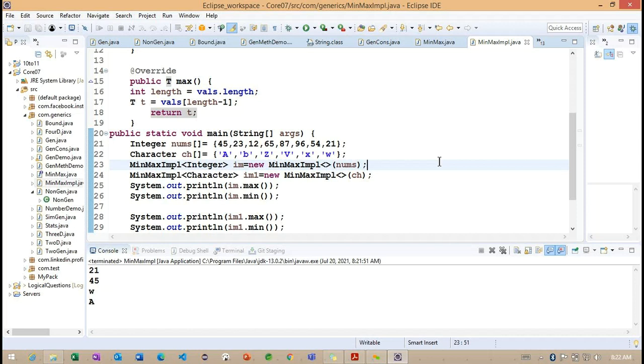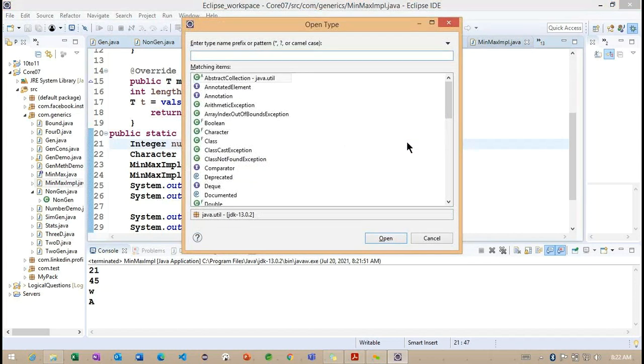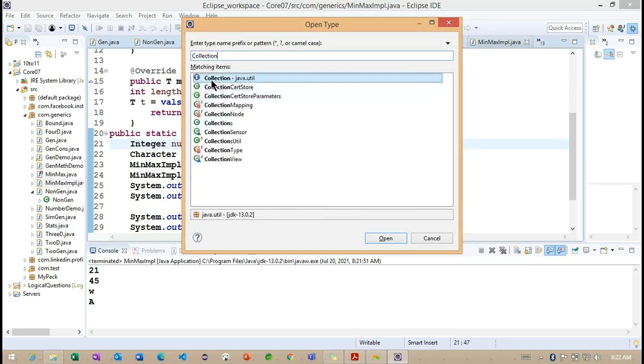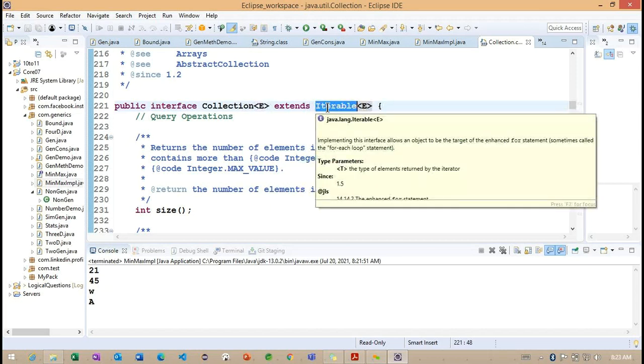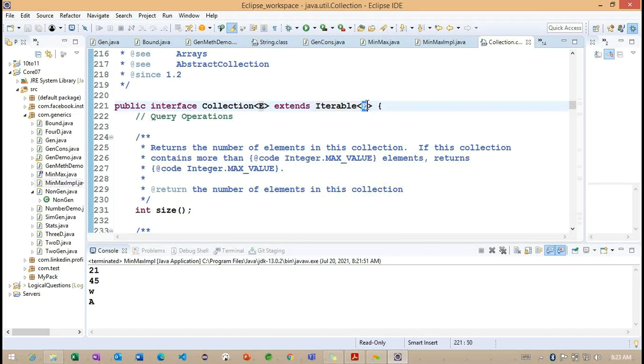This section of code is going to give you more understanding of how generics are implemented internally. If you have a little bit of understanding here, we'll try to understand the collection framework. This particular Collection, you can see, is an interface. It is implemented with E, and is extending from the Iterable interface.